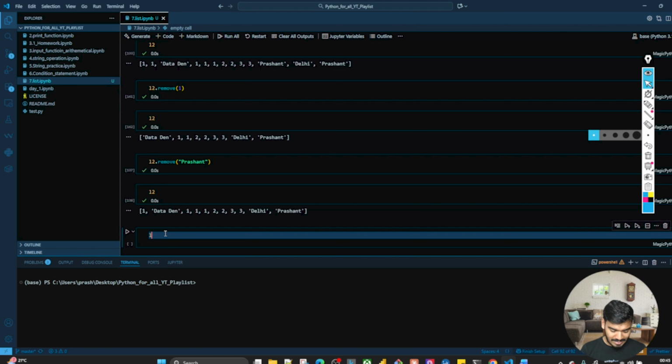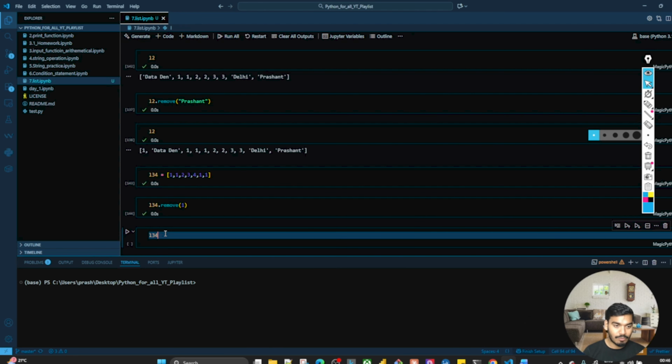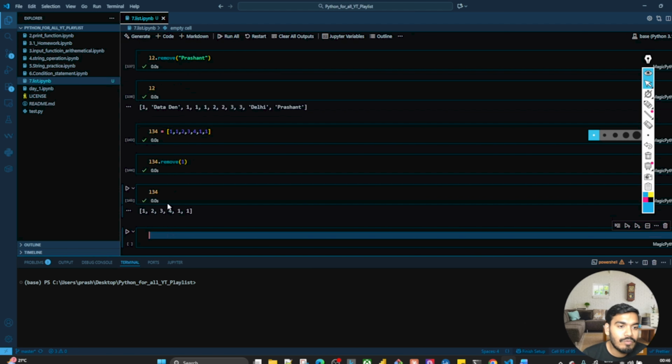If we have, let's say, L34 equal to 1 comma 1 comma 1 comma 2 comma 3 comma 4 comma 1 comma 1. Okay, we have L34, guys. L34 dot remove 1. L34. Which one has been removed from here? The 0th one or the first one? Well, it has removed the 0th one first.